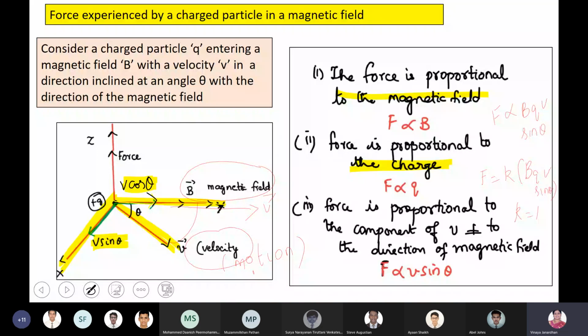See, when a particle enters a magnetic field, keep this in mind. The particle is entering the magnetic field, but it's entering along the direction of the magnetic field. The force will be zero, which means suppose a particle is entering with a speed of 5 meters per second, along the direction of the magnetic field, with what velocity will it move? 5 meters per second. Because the acceleration is zero, there is no force acting on it. Acceleration is zero, which means it moves with constant speed. Is that clear, boys?